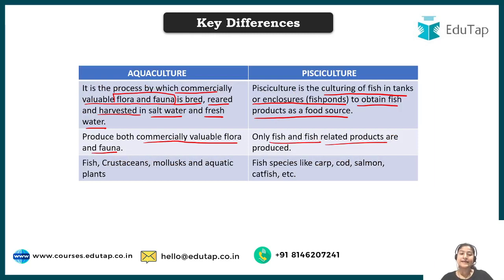Next, we can look at examples and try to differentiate between aquaculture and pisciculture. The examples of aquaculture are fishes, and we can also cultivate crustaceans, mollusks, aquatic plants, whatever we can grow under aquaculture. While in pisciculture there will only be fish, and we can grow varieties of fishes, for example carp, cod, salmon, catfish, etc.